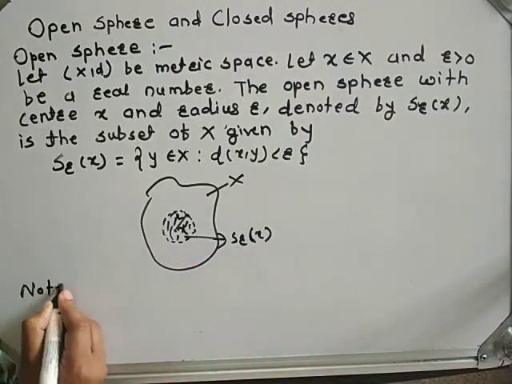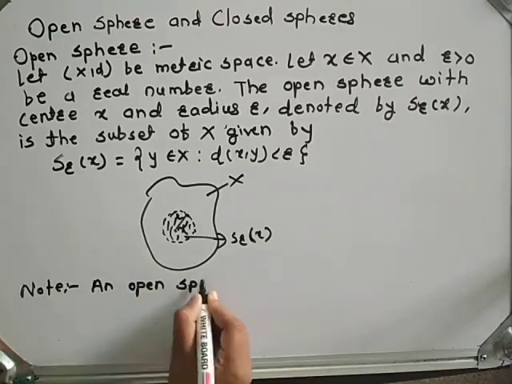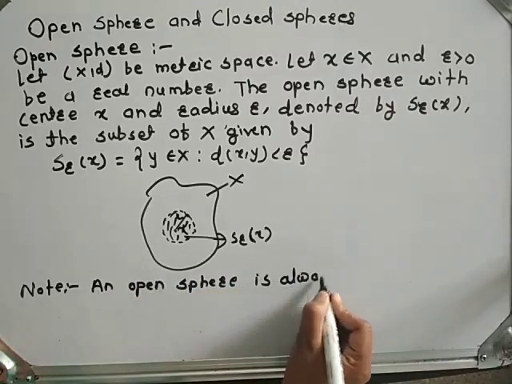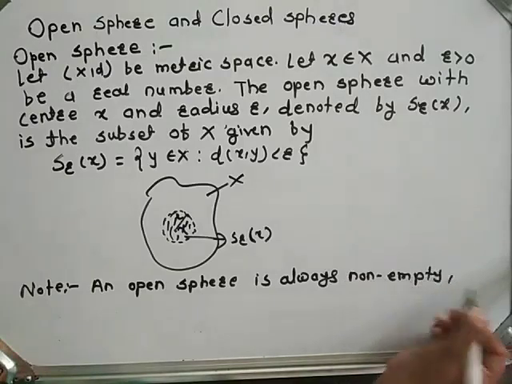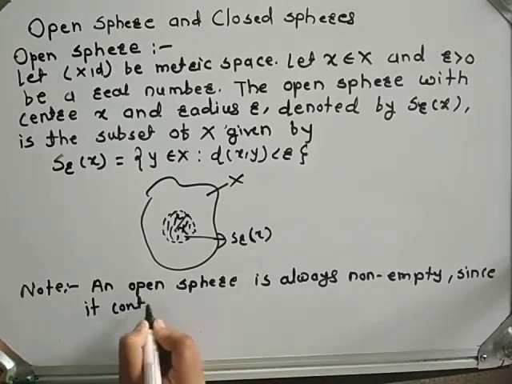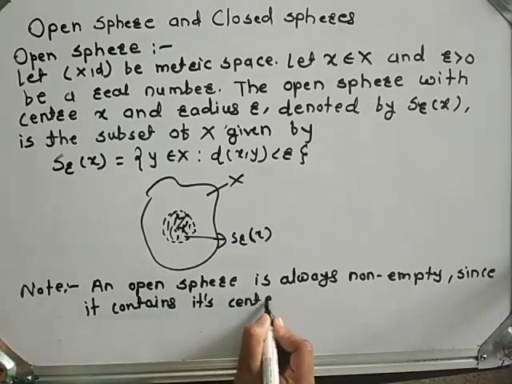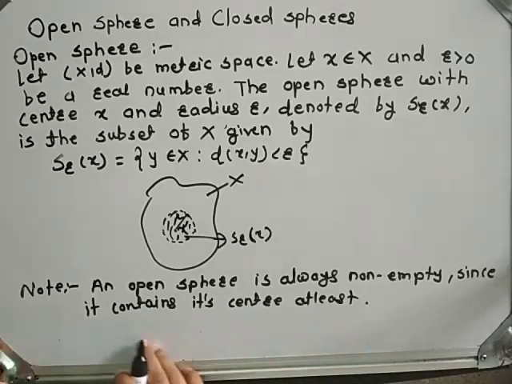Note, an open sphere is always non-empty since it contains its center at least.